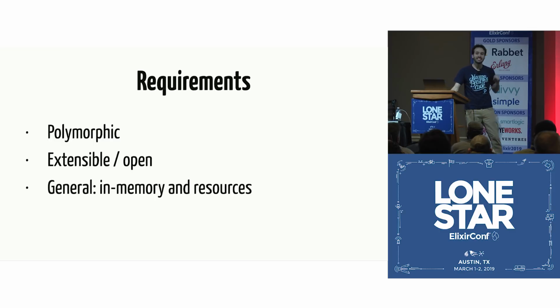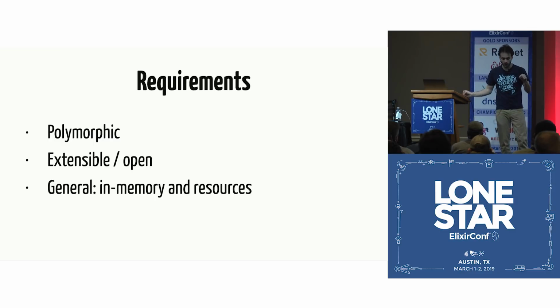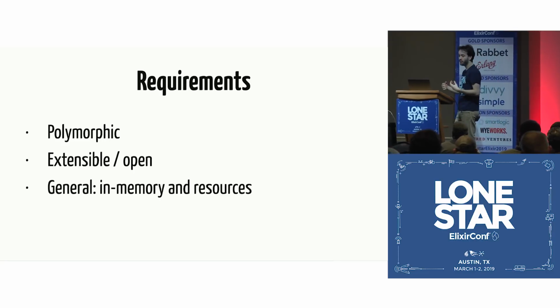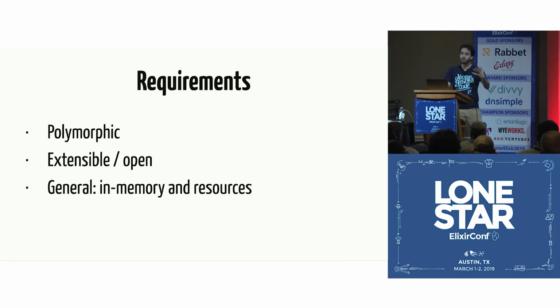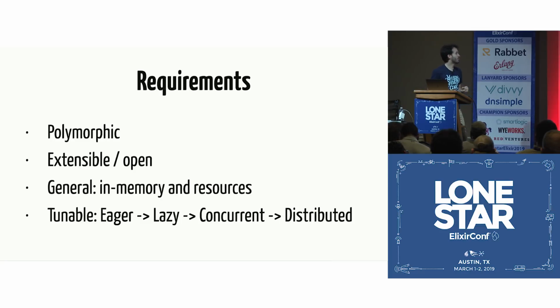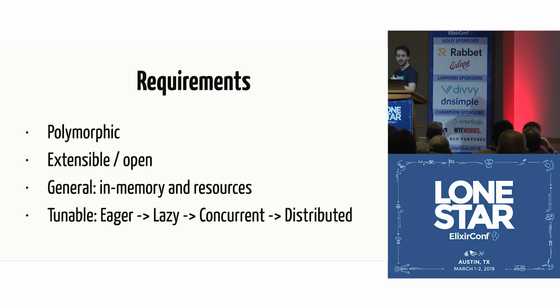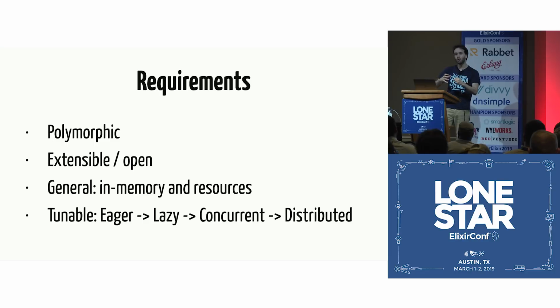We also want it to be general. So we wanted to work with lists, sets, maps, and collections that we have in memory. But we also wanted to work with resources like files. So you should be able to traverse a file using the API that we have to work with collections. And finally, for lack of a better word, I want it to be tunable. I want to be able to have a pipeline that is working with collections, and then by default it's eager, but if I want, I can make it lazy, I can make it concurrent, I can make it distributed. I should have a path to go through this journey.